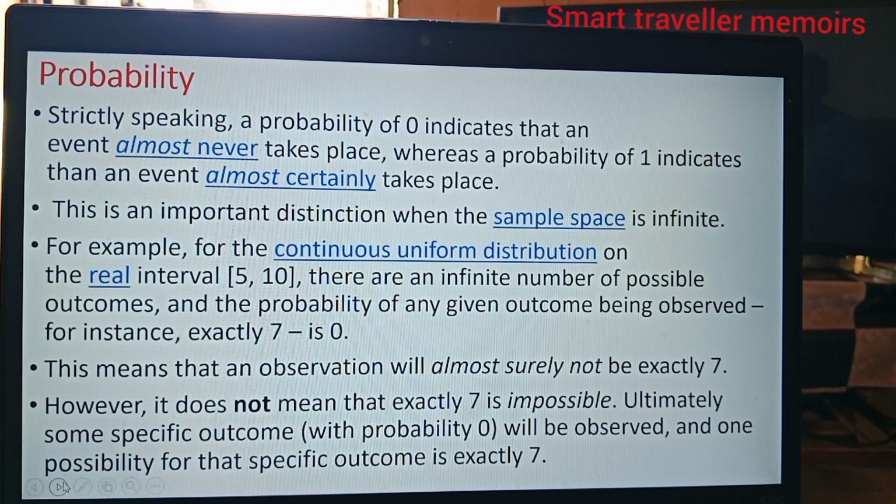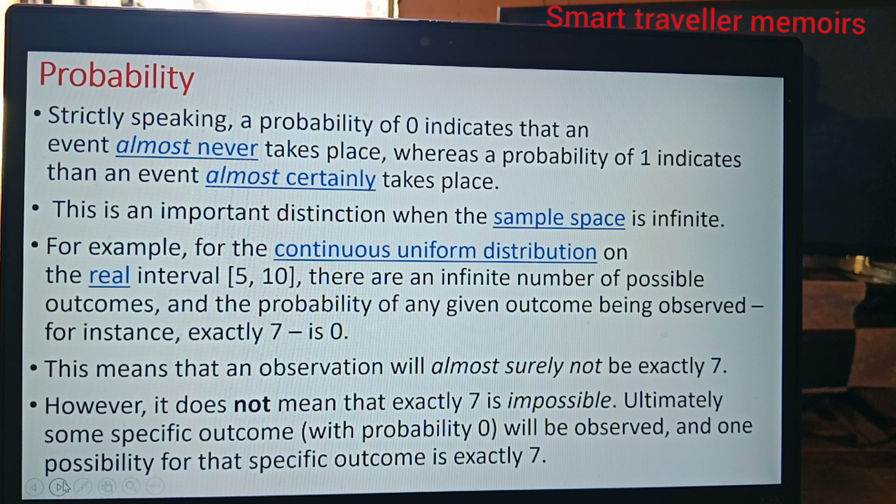For example, for the continuous uniform distribution on the real interval 5 to 10, there are an infinite number of possible outcomes, and the probability of any given outcome being observed, for instance getting exactly 7, is 0.